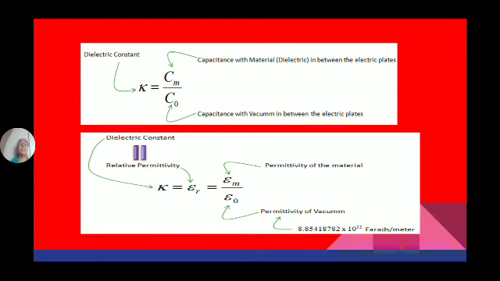Or we can say the dielectric constant is equal to the relative permittivity of the medium, which is the ratio of the permittivity of a material to the absolute permittivity, or permittivity of free space or vacuum. The ratio epsilon m by epsilon naught is known as the dielectric constant of a dielectric material.